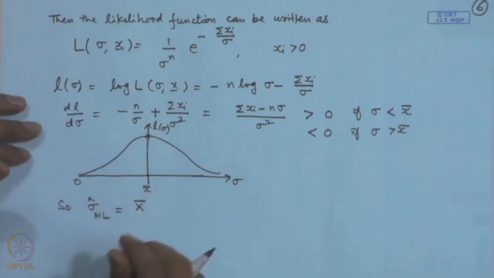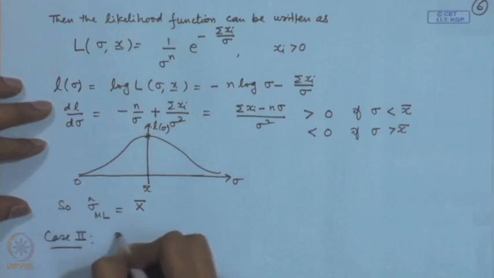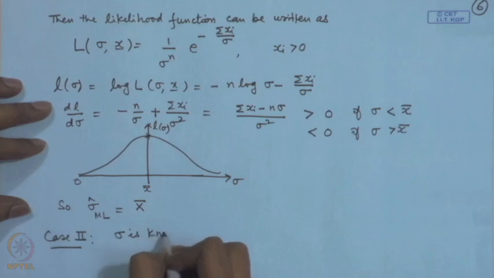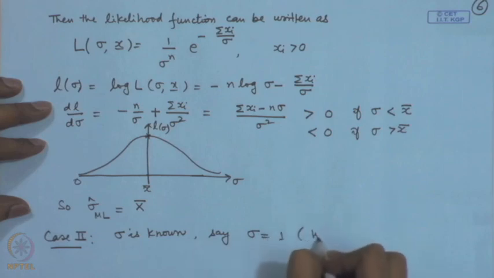Let us take up the second case, when sigma is known. When sigma is known, we may take it to be 1 without loss of generality.